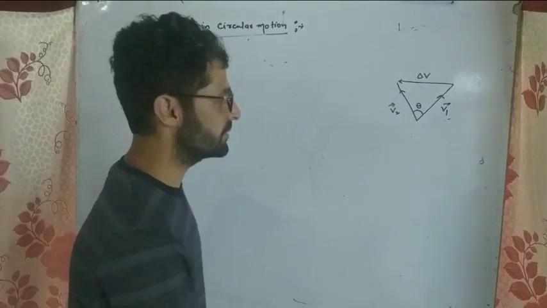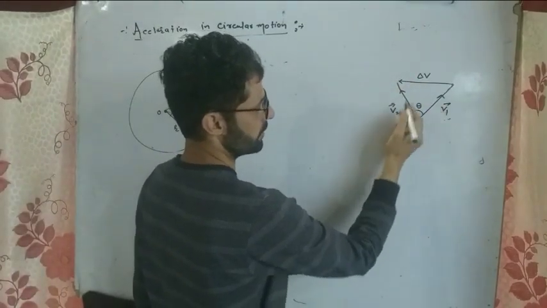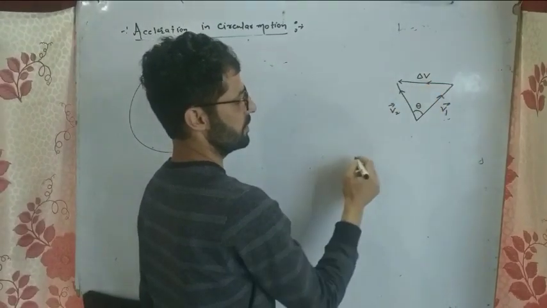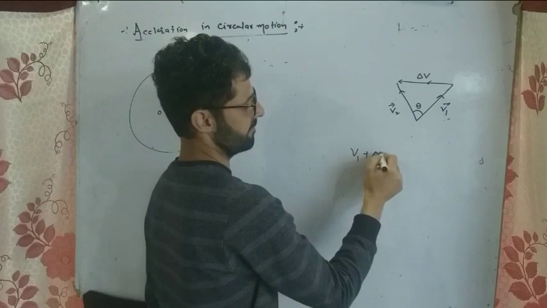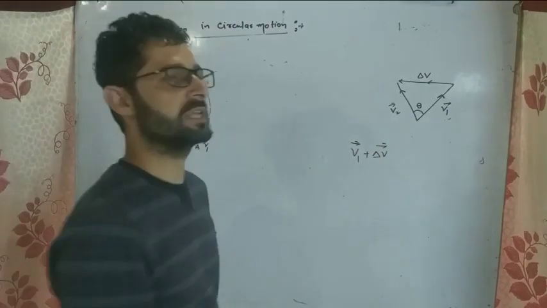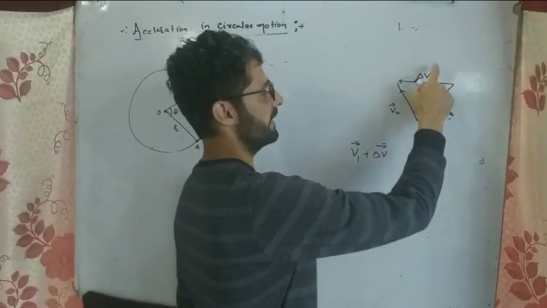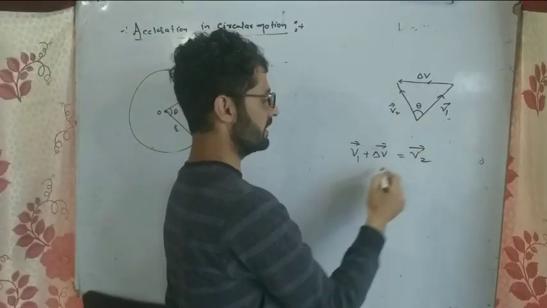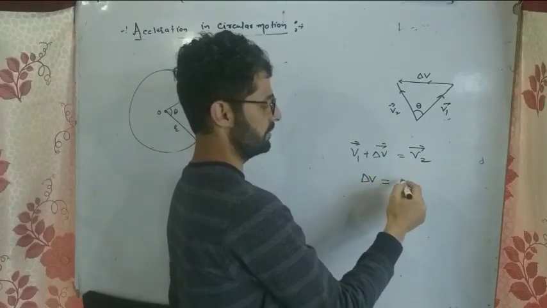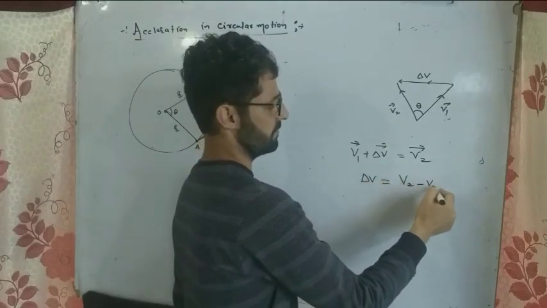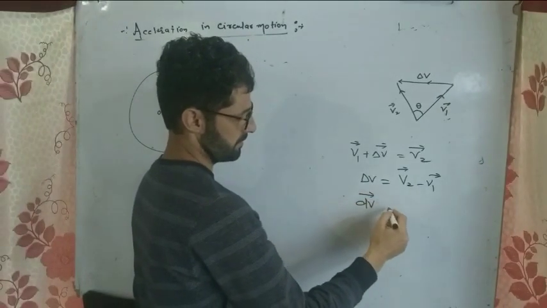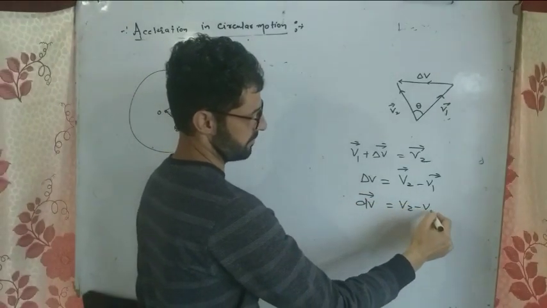According to triangle of vector addition, this vector and this vector are the same, so I will write v1 plus delta v, because they are in same order. Two vectors v1 and delta v are in same order, and this is in opposite order, that's v2. So v2 represents the resultant vector. So delta v is equal to v2 minus v1. If this angle is very small, then we can write dv is equal to v2 minus v1.